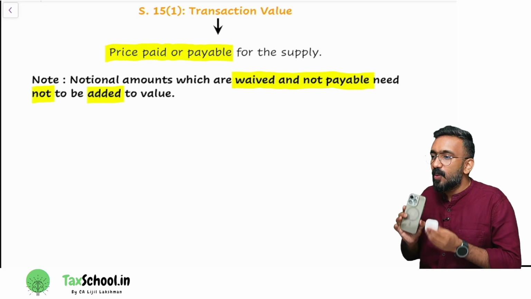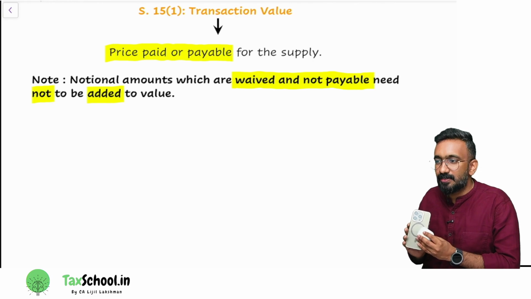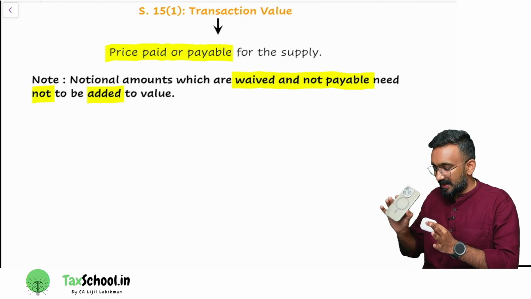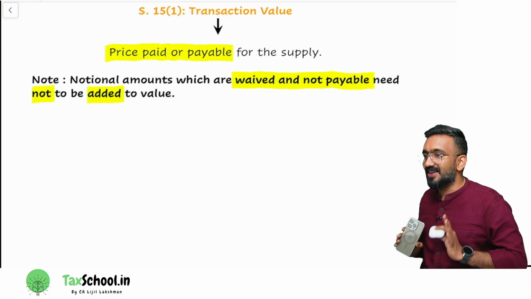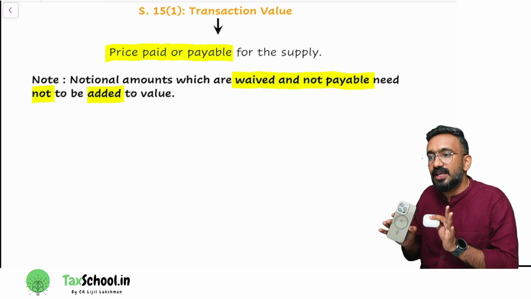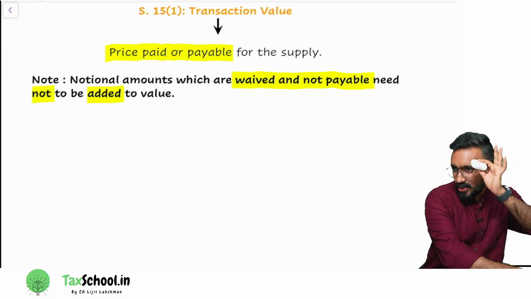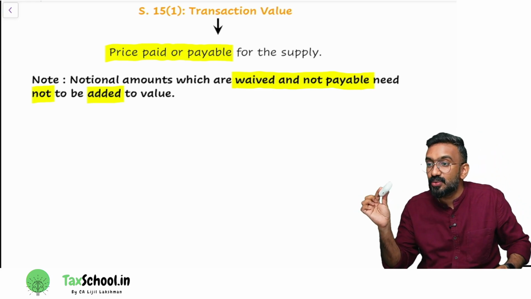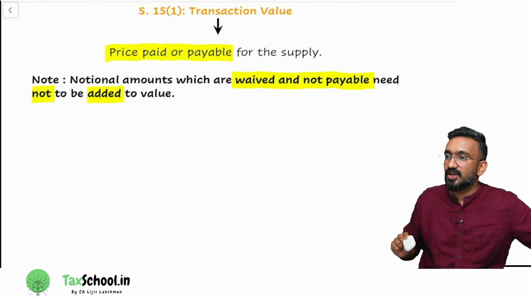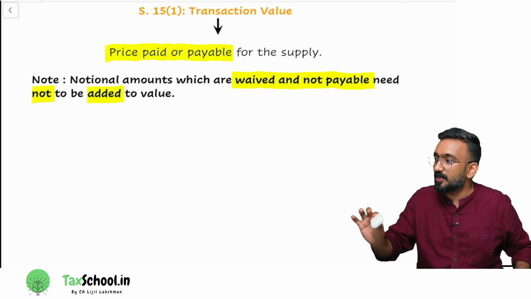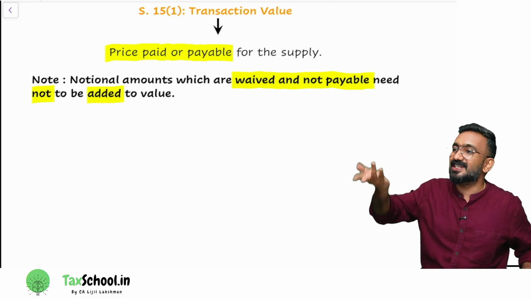My question is, what will be the transaction value of this particular product? Will it be 80,000, 70,000 plus 10,000, or the amount I charged? I'm charging only how much? 70,000. How much will be the value? Only 70,000. Why? This amount, which otherwise I used to collect, what did I decide to do? Is the customer required to pay this or not? No need to pay this. So if it is not payable, will I add it to the value? No. The same concept can also be understood as a discount.